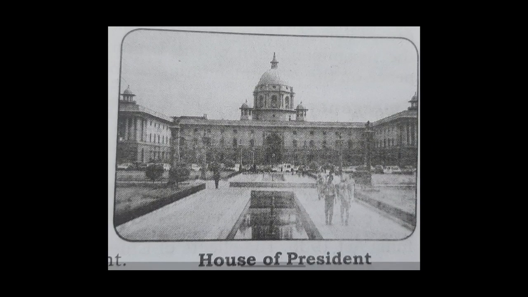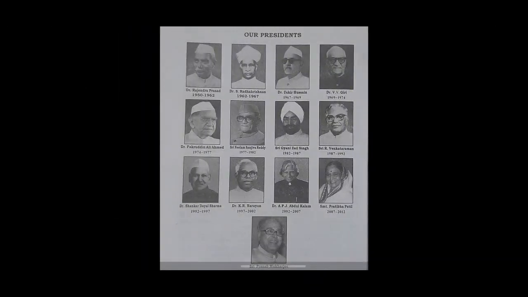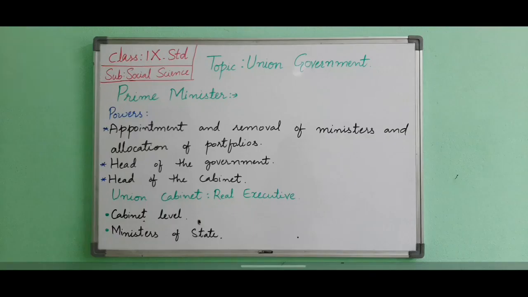With this we have completed the powers and functions of the President. As you can see on the screen, the House of the President is also known as the Rashtrapati Bhavan. Now you can see the pictures of our Presidents from independence. Presently, the President of India is Ramnath Kovind. We will deal with the Prime Minister.